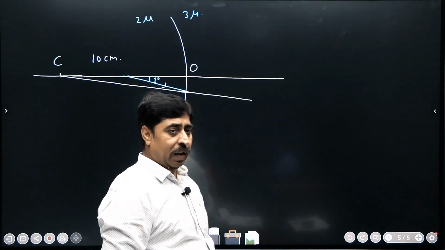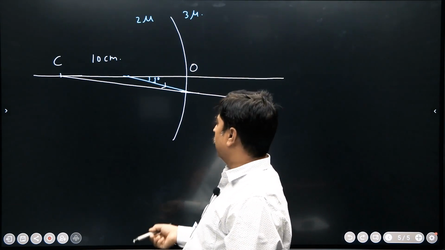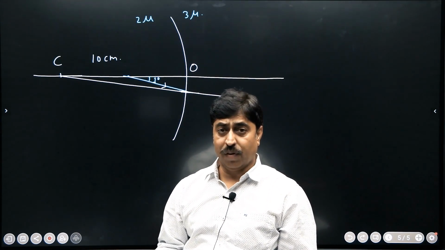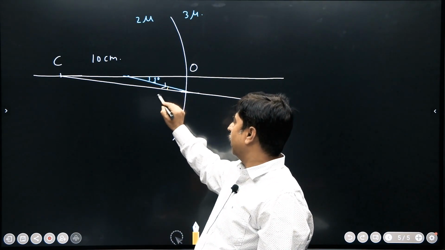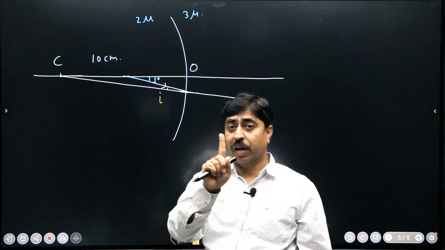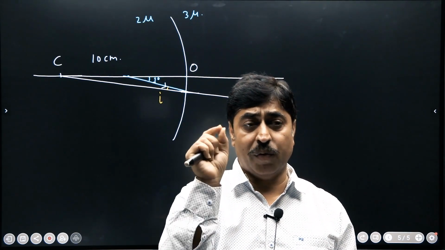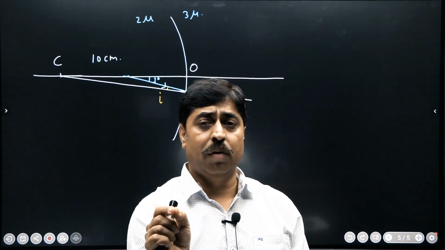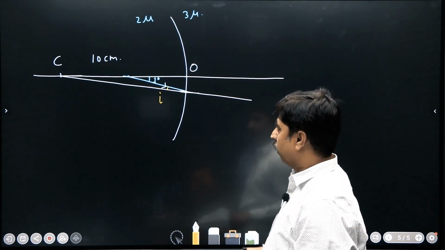So, now let us find the angle of refraction here. Again use the Snell's law. What is the angle of incidence here first of all? The angle of incidence, as you can see, is this angle. Let me write it as I. It is not 1 degree. So, the first thing that we need to do is fix the value of the angle of incidence. How can we do that?